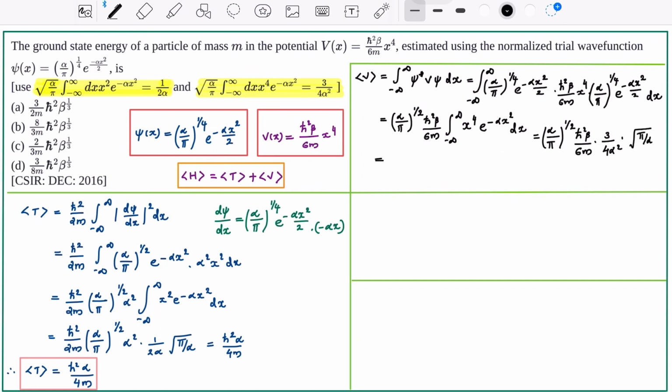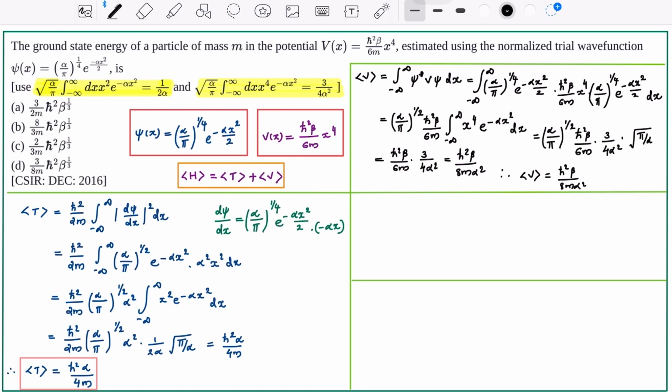So expectation value of V is h bar square beta by 6m 3 by 4 alpha square, that is equal to h bar square beta by 8m alpha square. Thus, the expectation value of V is equal to h bar square beta by 8m alpha square.